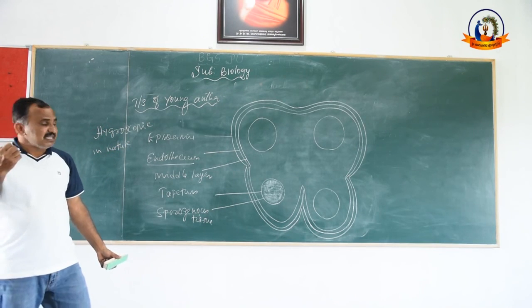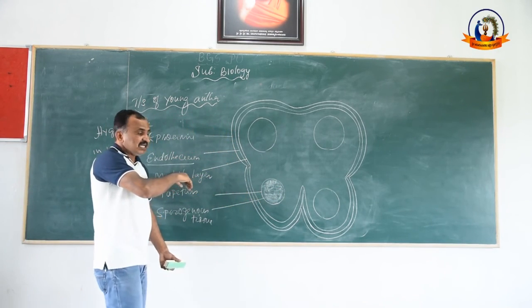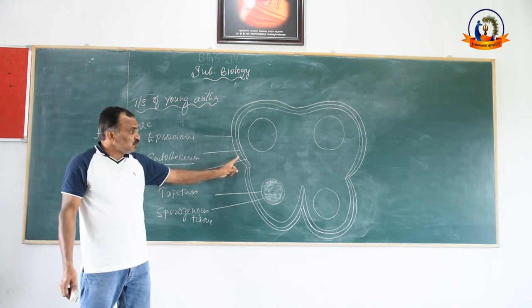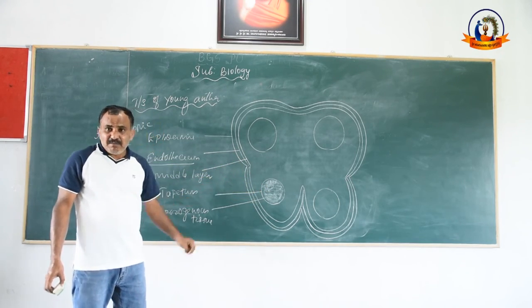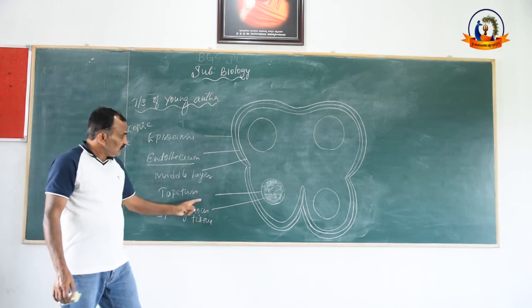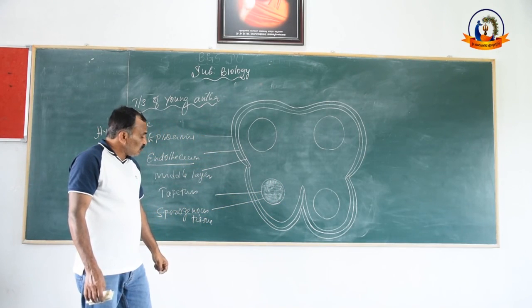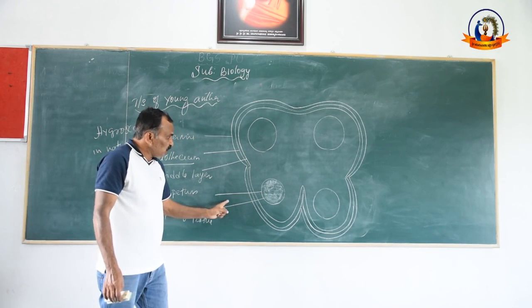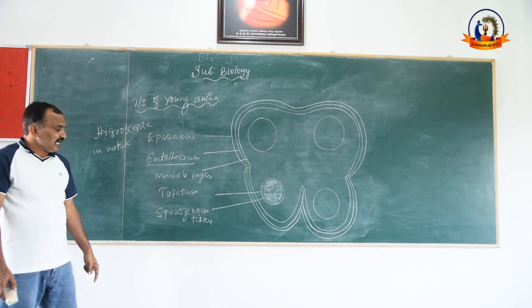After swelling of the anther, see, pollen grains which are developed in the matured anther will be liberated. That means the main function of the endothecium is to dehisce the anther to liberate pollen grains which are formed inside the microsporangia when the anther is matured. This layer is called the tapetum. This tapetum is the innermost layer of the anther which provides nutritional support to the developing pollen grains.